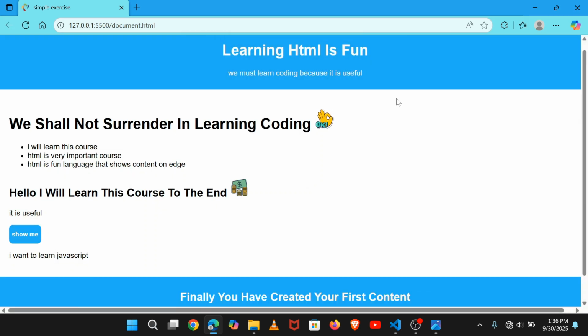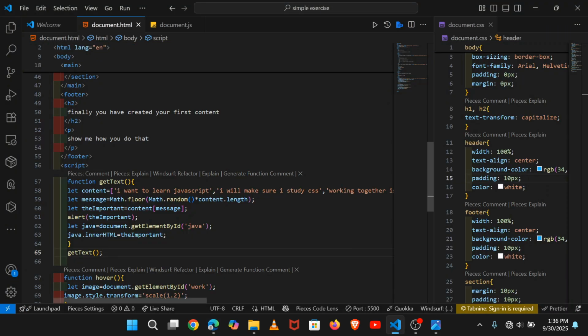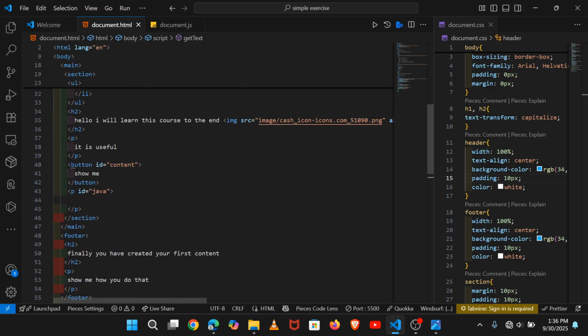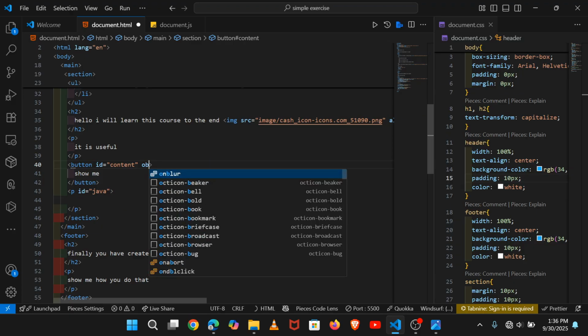So you see that JavaScript is working very well to make the website so interactive. Now the important thing to do is to grab this function. Control C to copy, and you come here, the ID with the content, and put there, for example, onclick.